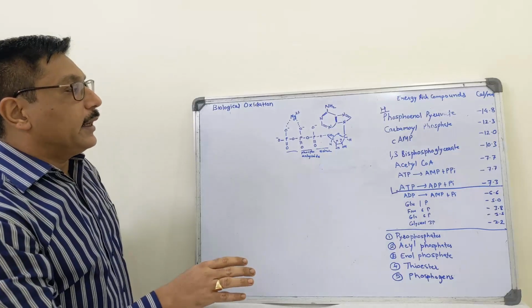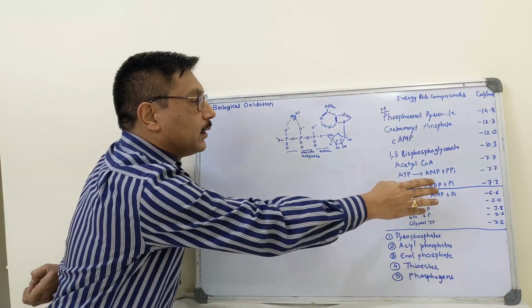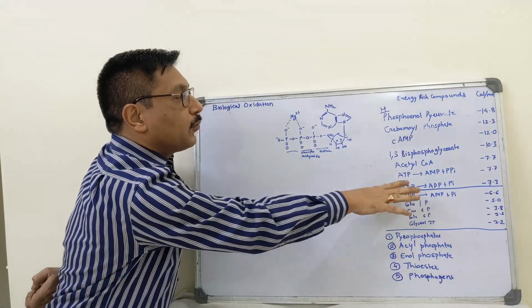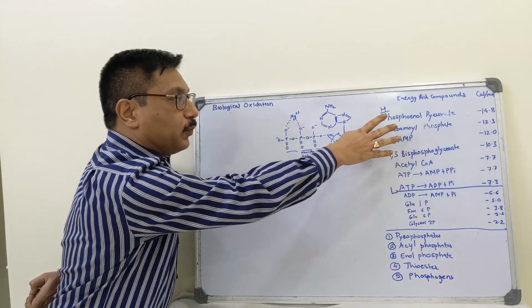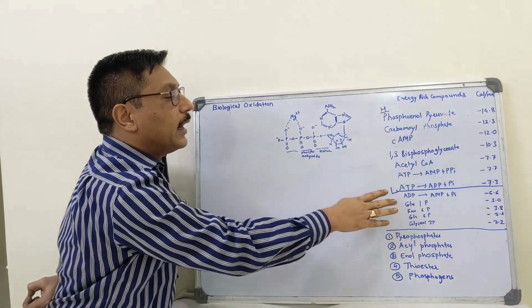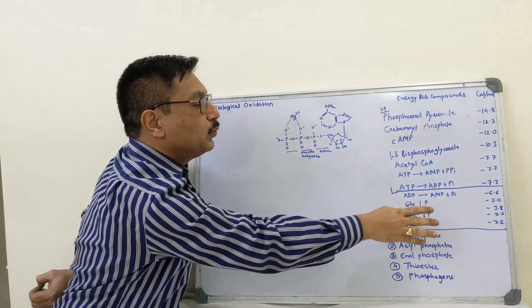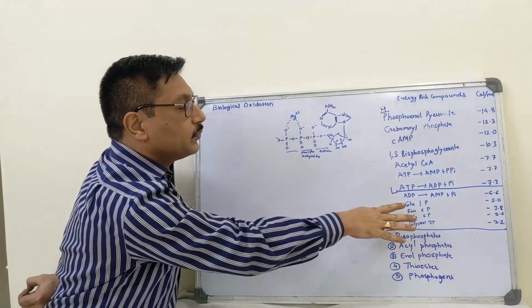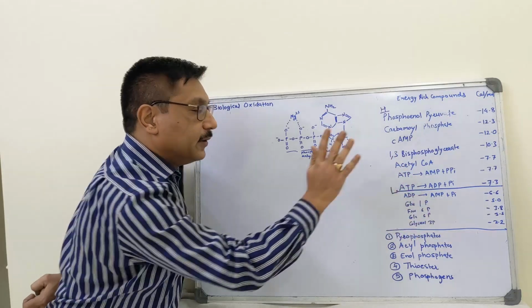So the ATP has a role. It can accept energy from the compounds which are at a higher energy level, and it can donate its phosphate group to the compounds at the lower side.